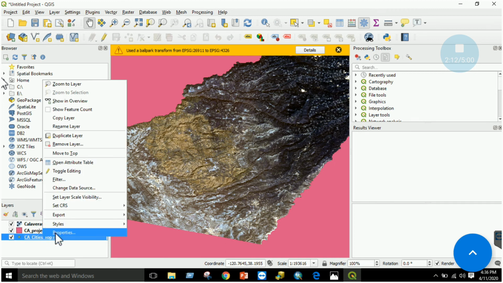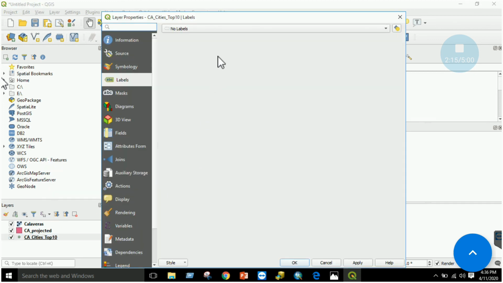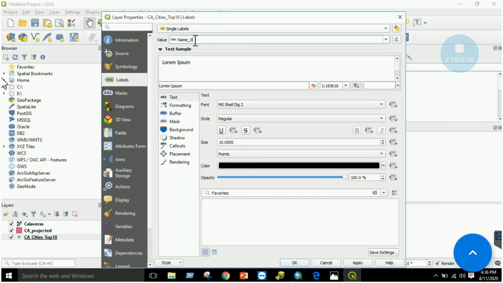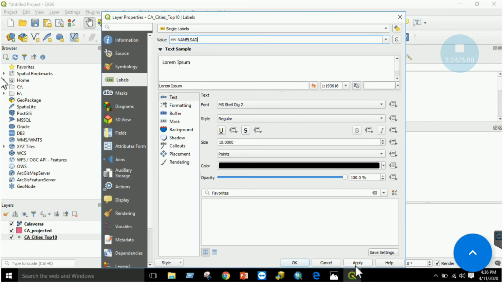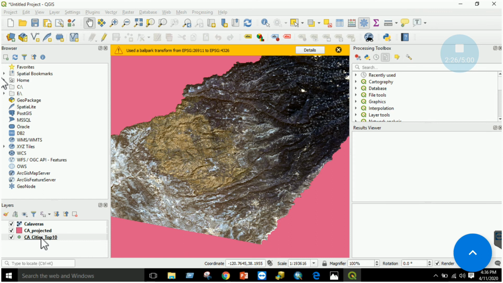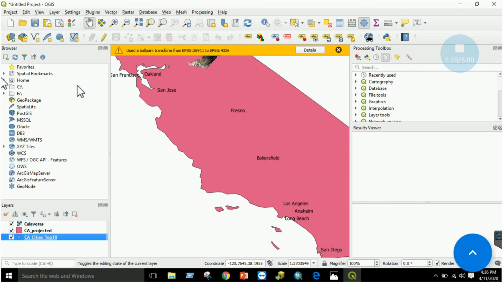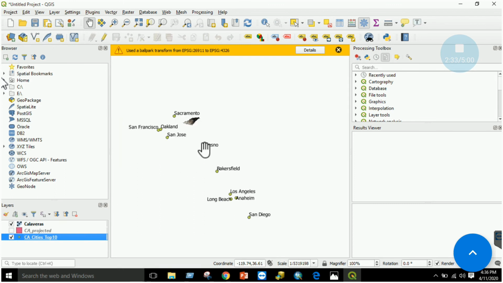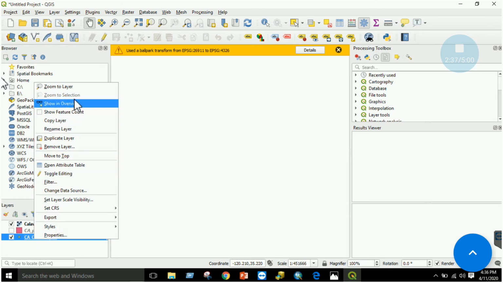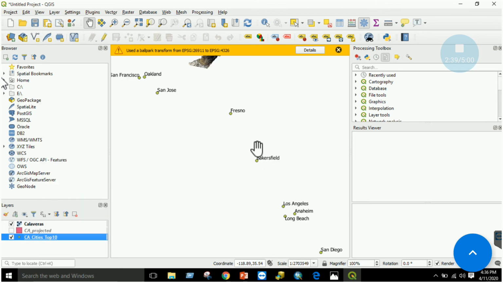For example, I go to the properties section of cities, and here I am labeling it with name field. I click apply, click OK, and I just click on zoom to layer. So my cities will be displayed over here with their names, right? Just click on zoom to layer, it will be displayed.